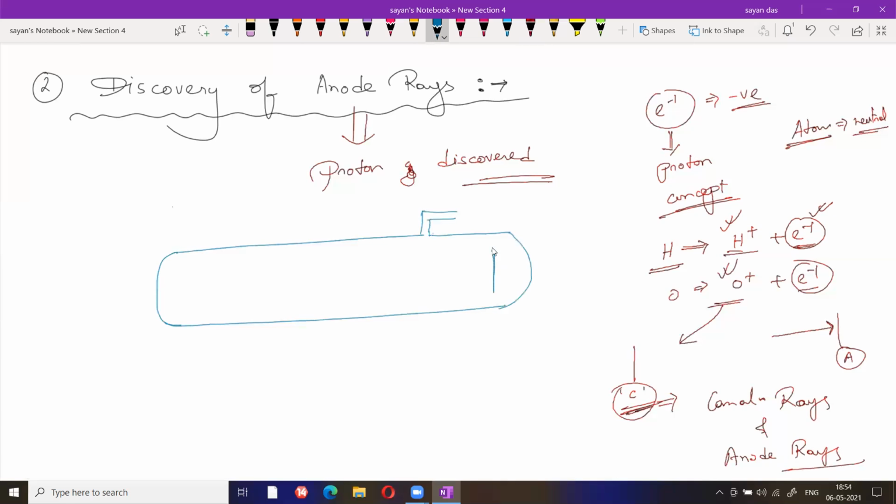This one is the anode. And this cathode is a perforated cathode. Perforated means holes are present, some holes are present in the cathode. This is the anode. This one is the cathode. Suppose we are taking a gas at very low pressure. This one is a vacuum pump. With this vacuum pump, you are applying 10 to the power minus 4 atmosphere pressure. So that is very low pressure. And this cathode and anode are joined with a battery.